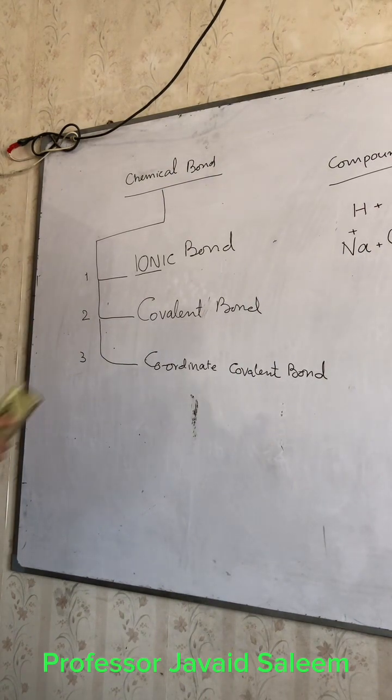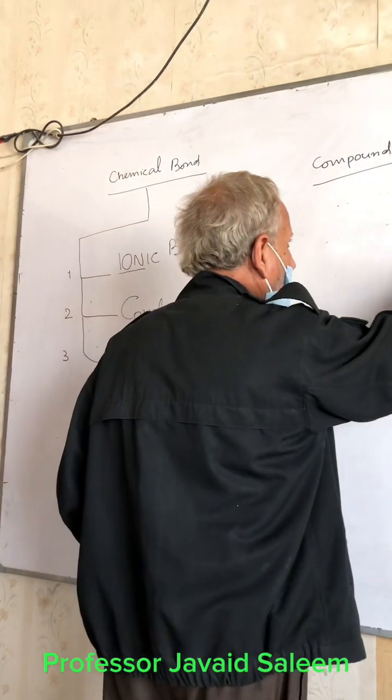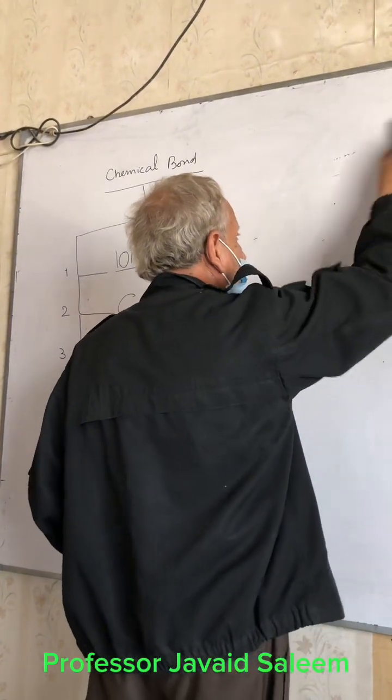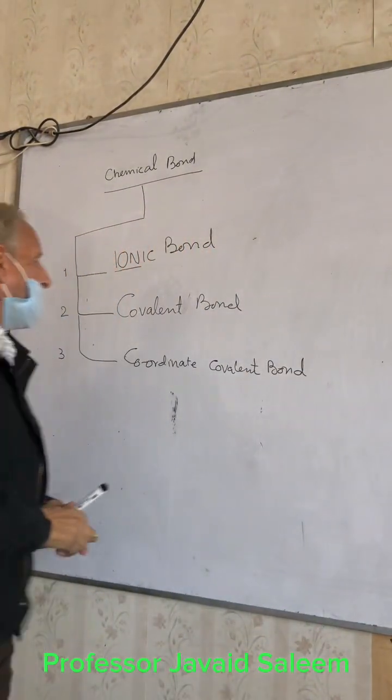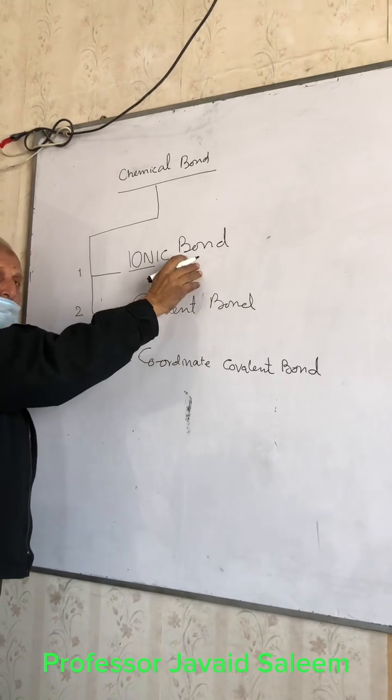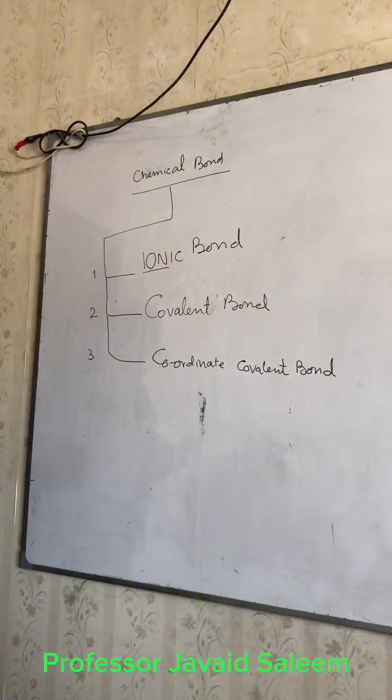Its definition is hidden in its name, ionic.